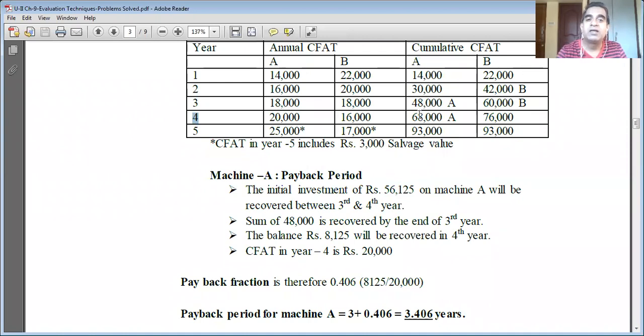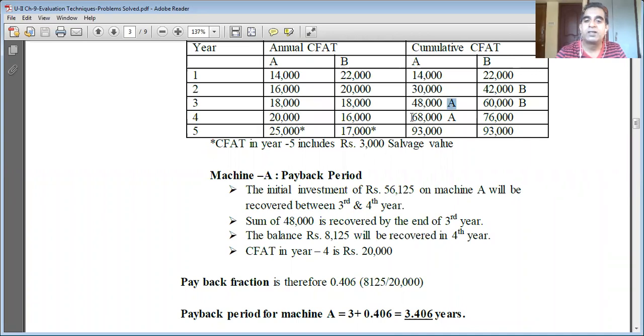It means the payback period of machine A lies between year 3 and year 4, approximately 3 years and a fraction of the fourth year. For our understanding, we'll put a mark. Against the cumulative 48,000 in the third year row, I have written A, and some part is also recovered in the fourth year.